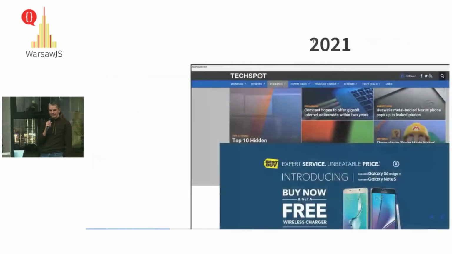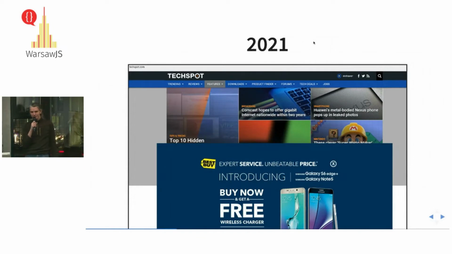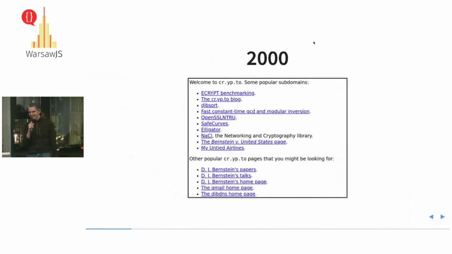Your typical site in 2021 looks like this, more often than not. There's some hero image, and it's often covered by a banner that takes a full screen or half a screen. You need to really focus to figure out what's the meat in here. If you compare it with this, this was less fancy, but the thing that I liked about the internet of 2000 was that the signal-to-noise ratio of the pages back then used to be way higher than it is typically now.